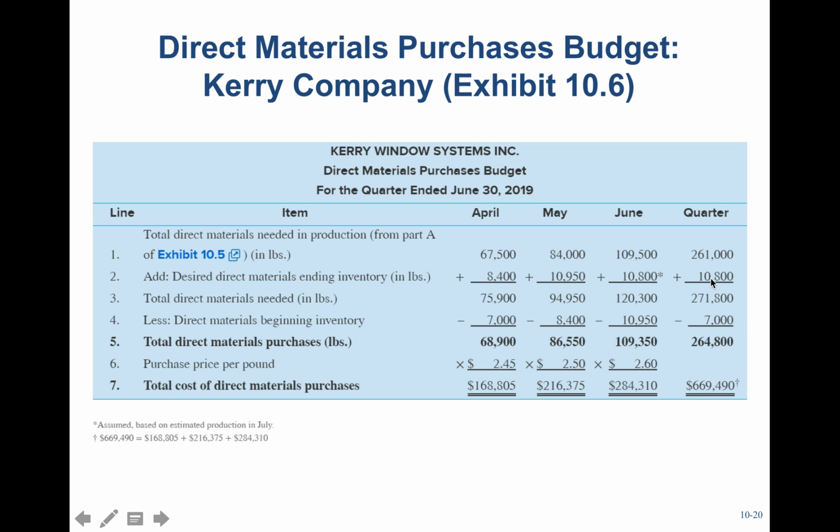I wanted to show you here, it shows the inventory amounts for the quarter. 10,800 is your ending inventory, 7,000 is your beginning inventory for the quarter, so be careful that you don't add these inventory values up. Just read it, right? This is my ending inventory, so that's 10,800 at the end of June. And the 7,000 inventory is the inventory on April 1st.